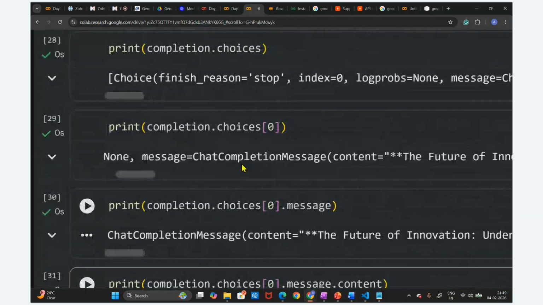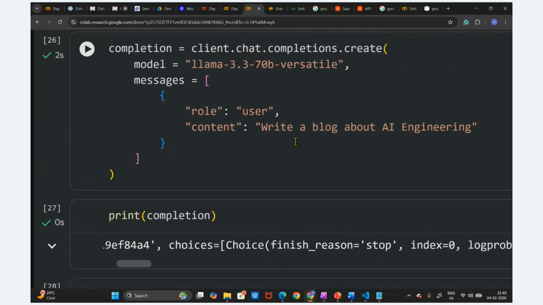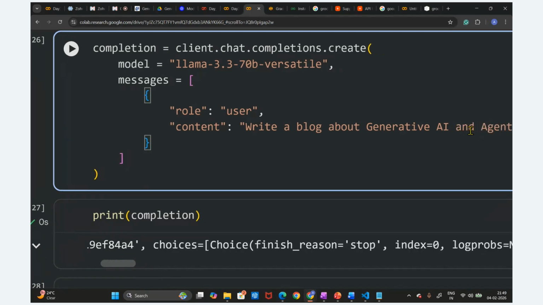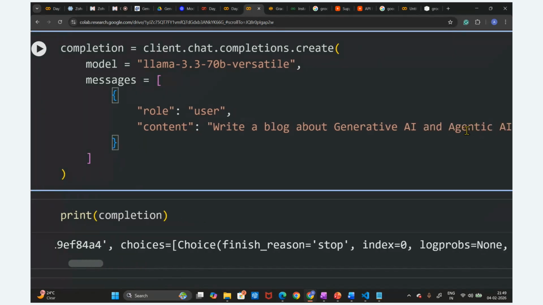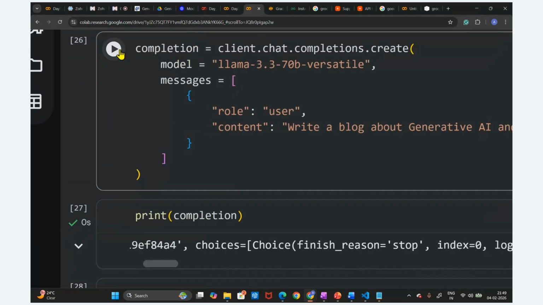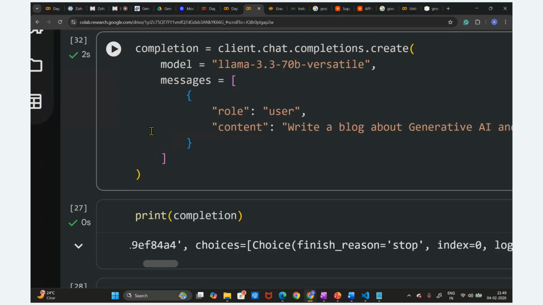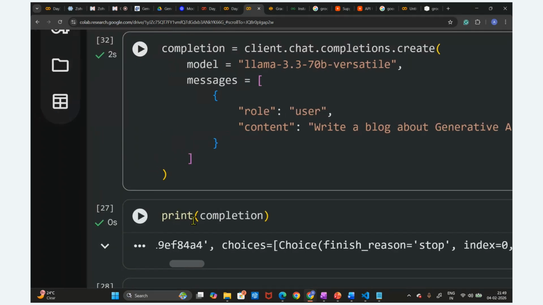Let's suppose I'm going to change this input. Write a blog about generative AI and agentic AI. I'm going to change this content and run this again. It is going to write. So now we are going to print this response.